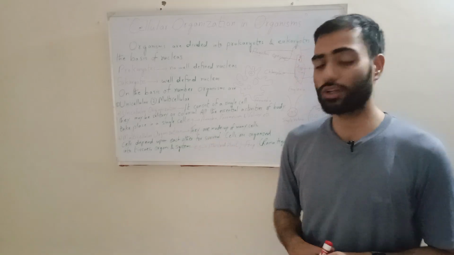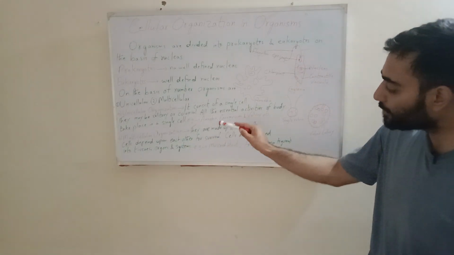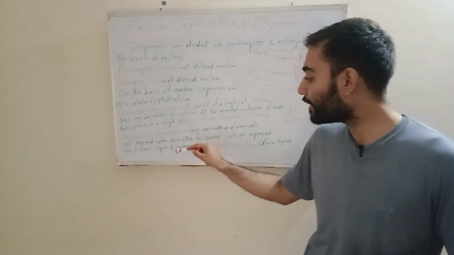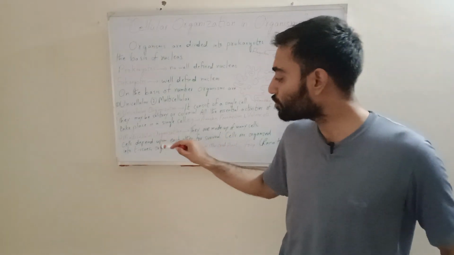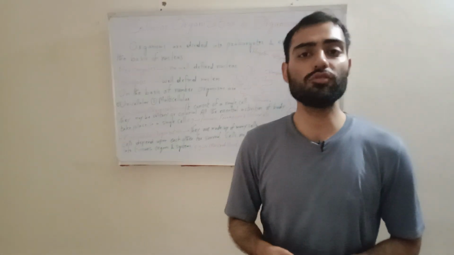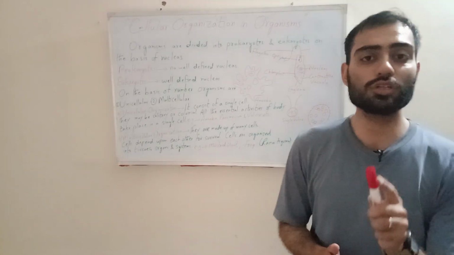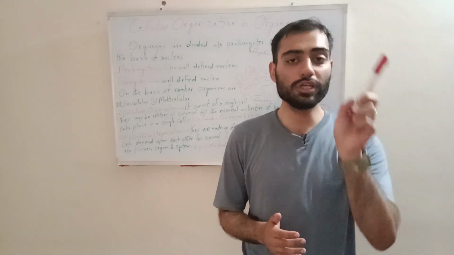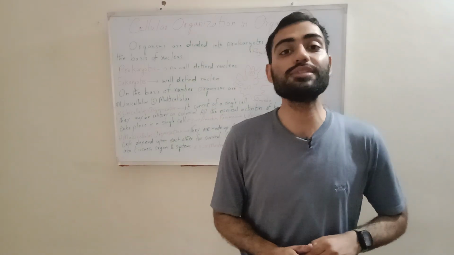The second type of organization is known as multicellular organization. In this type, the living organisms are made up of many cells. Cells depend on each other for their survival. Cells are organized into tissues, organs, and systems. This class includes those organisms in which the body is made up of more than one cell. They can range from 2 to 10, 100, 1,000, or the number keeps increasing.